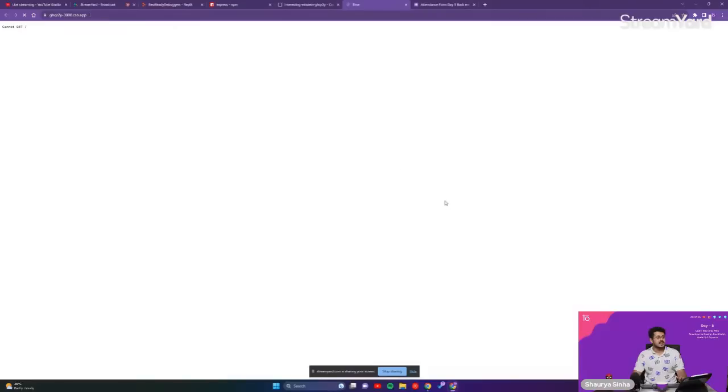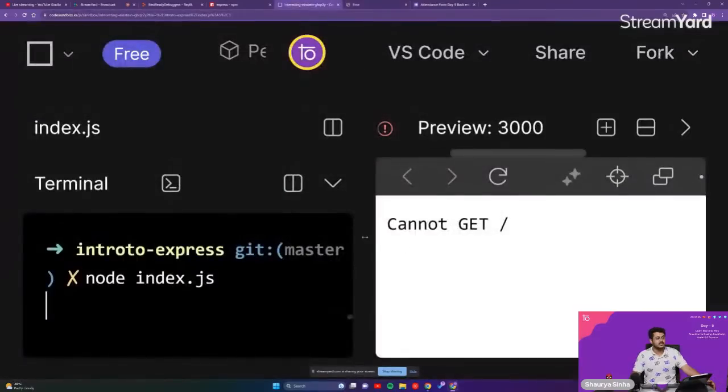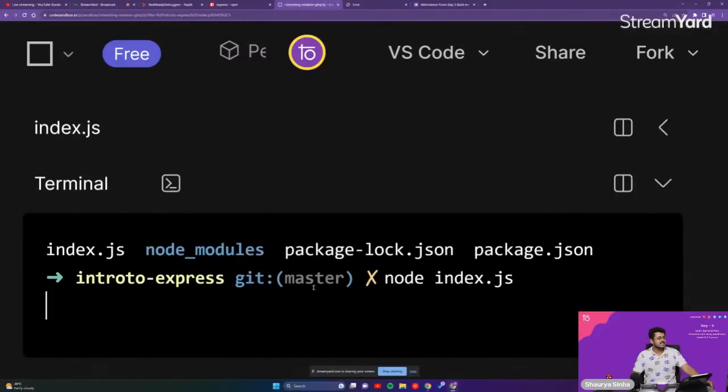This is the website that is opening up, guys. It is getting us a message on top of the website: Cannot GET /. So we're getting a message on our website, Cannot GET /. But also it feels as if our terminal has hanged right over here, guys.